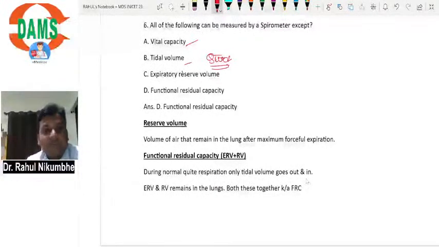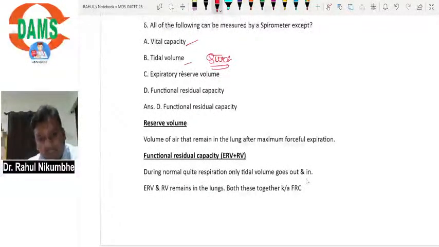Okay. Then expiratory reserve volume. What is expiratory reserve volume? Suppose I am sitting at rest, I take a tidal volume at rest. After this, I will exhale the tidal volume. After removing the tidal volume, I will try to remove more air, forceful expiration. So the amount of air which can come out after removal of tidal volume is the expiratory reserve. So it can also come out. So you can measure it. Functional residual capacity: what is functional residual capacity?